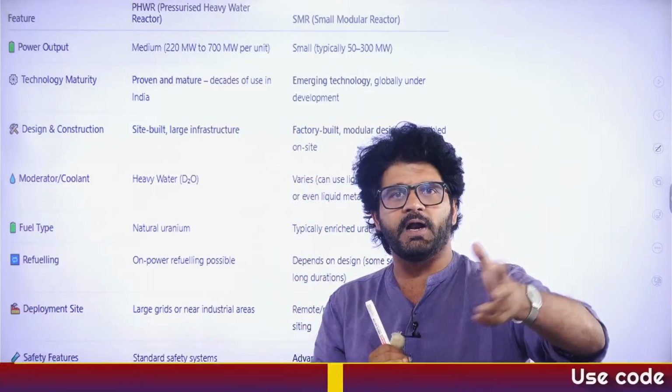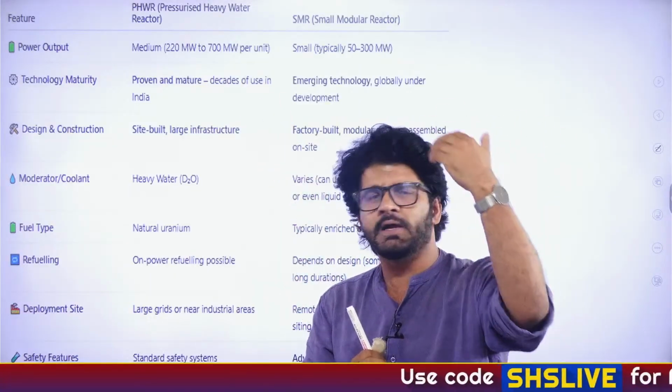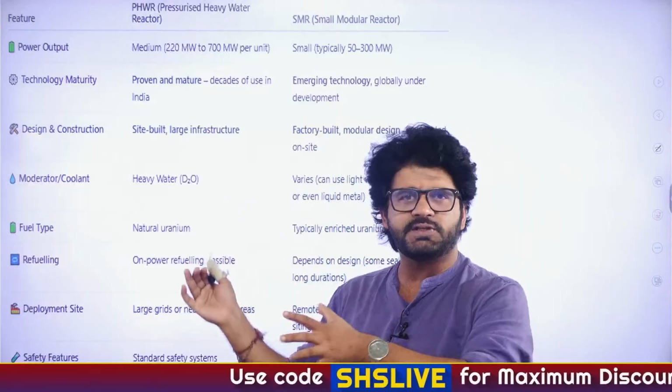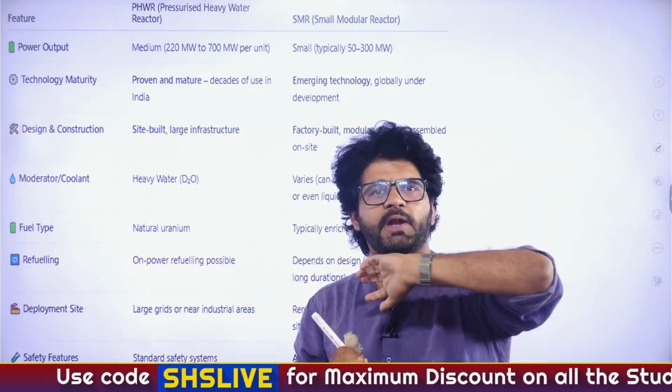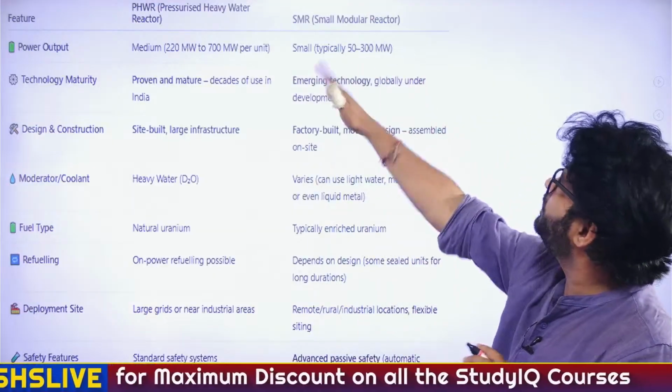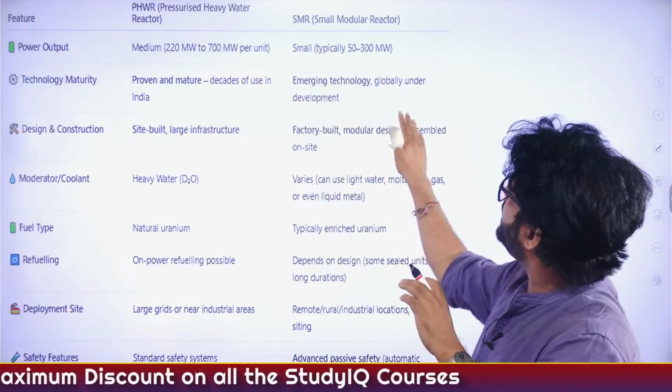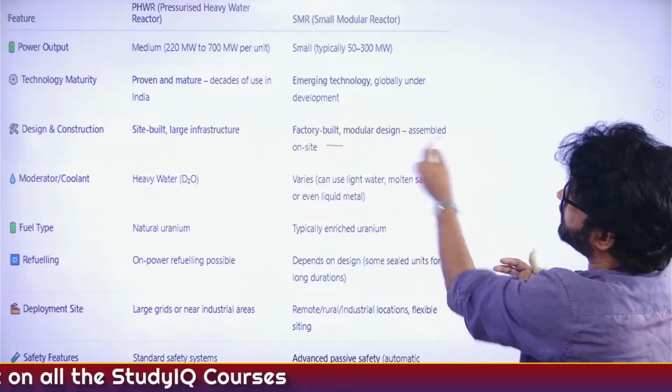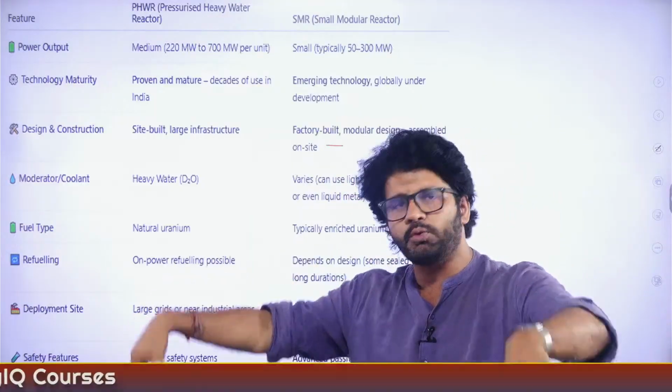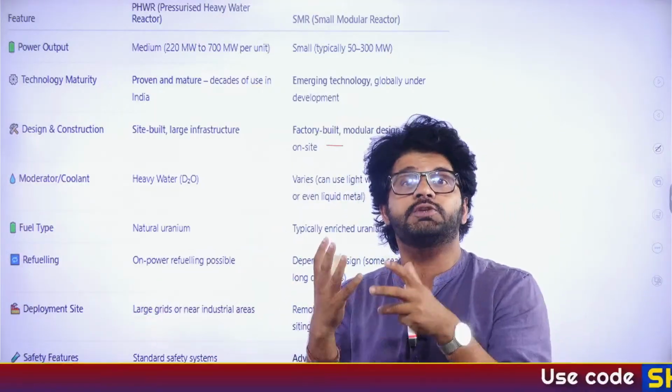So nuclear power plants, let's say you're seeing in Kudankulam or Kakrapar or Narora, they have PHWR. They are big plants occupying so many acres of area. Unlike PHWR, these small modular reactors can be factory built, with a modular design, assembled. You can bring them to a particular site and assemble them there. So it's smaller in size.